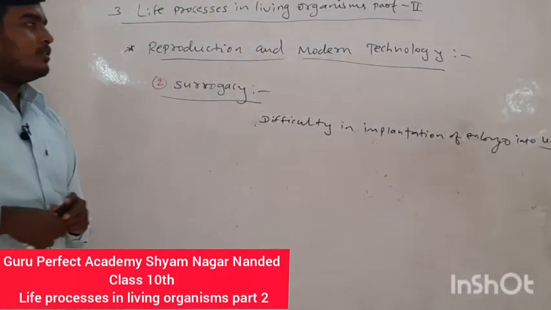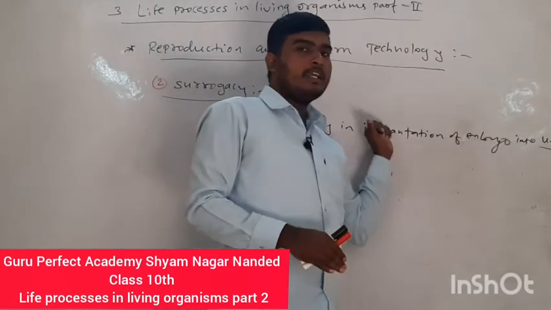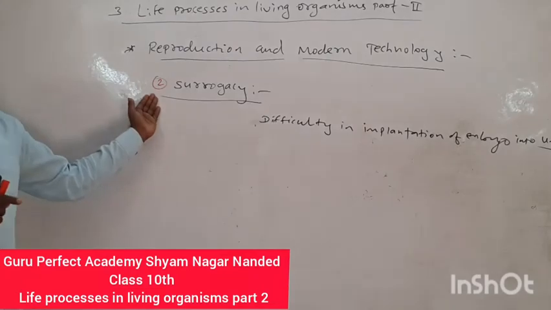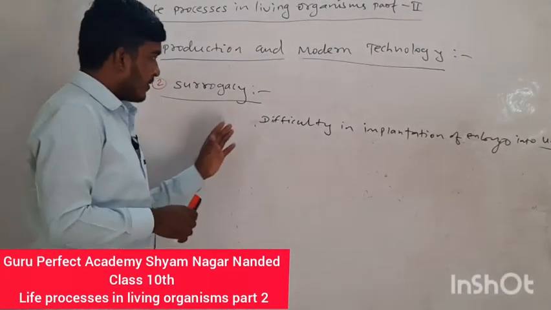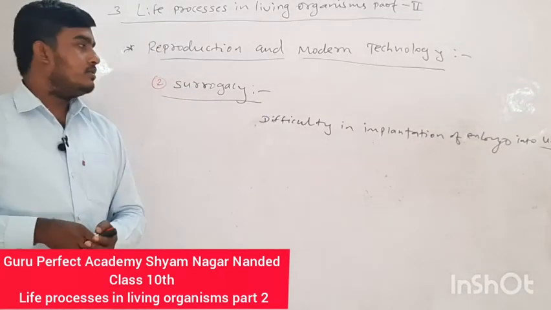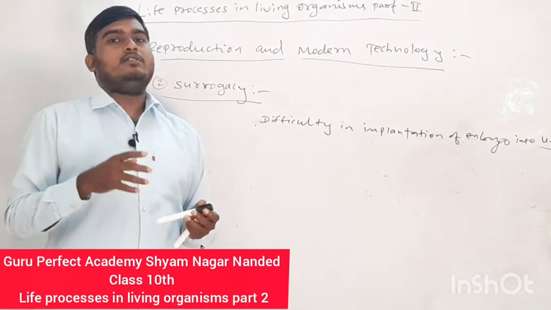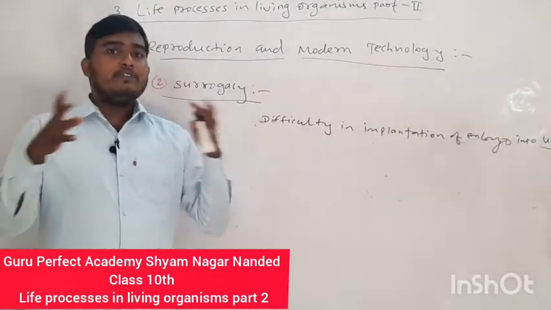But in the case of a couple like this, where the female has a problem like implantation, that couple can take the surrogacy type of modern technique. What happens in this technique? This couple has to fertilize their egg, we can say they complete their process of fertilization by in vitro fertilization.